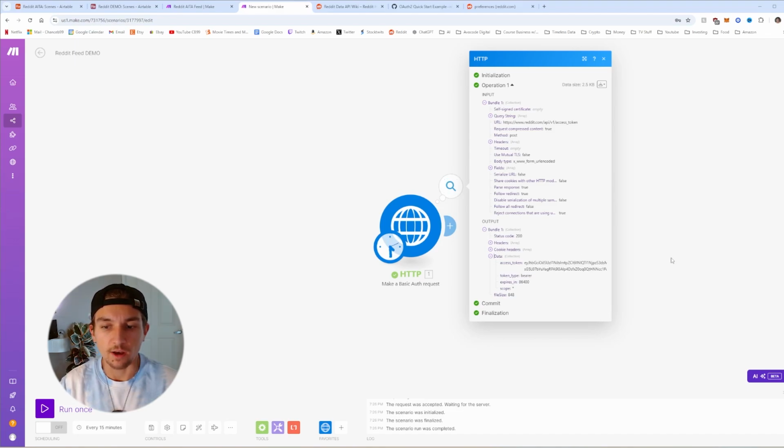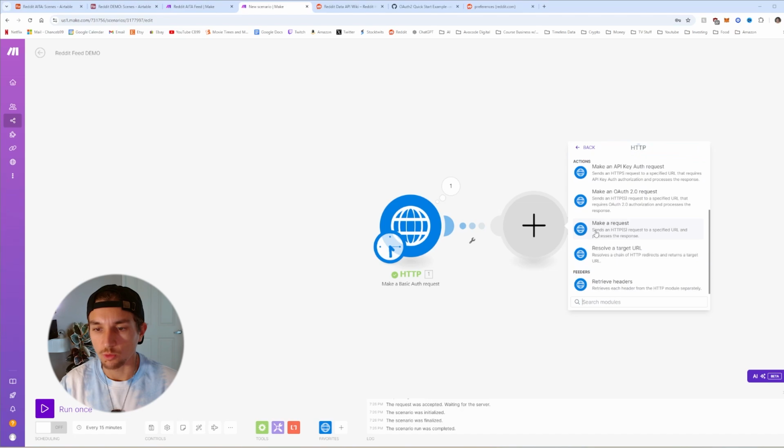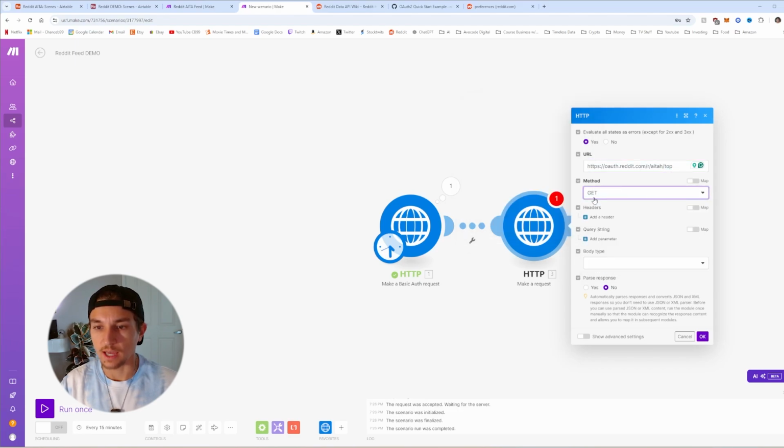Okay, once you get a valid access token like that, we're going to make another HTTP request. We're going to make a request like right here. This URL, this is where you are going to fill in whatever Reddit feed that you want. So for me, it's this one right here, Am I the a-hole? And then I'm choosing the top query. This is just preferences, so you can choose it to be whatever you'd like. The method will stay as get.